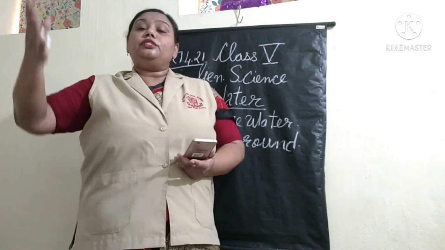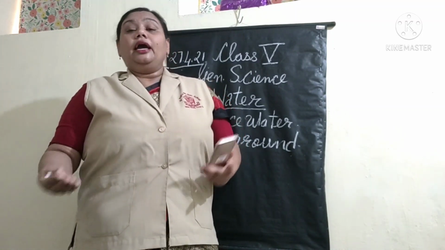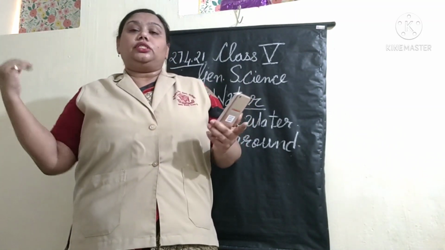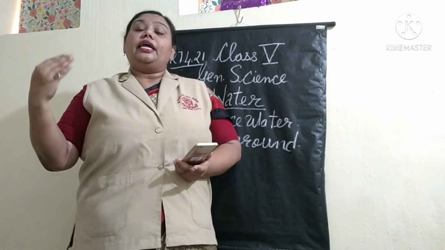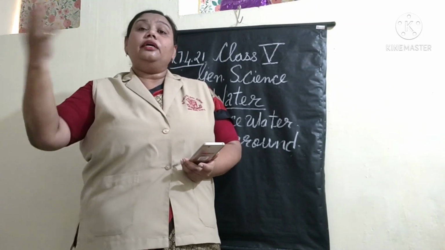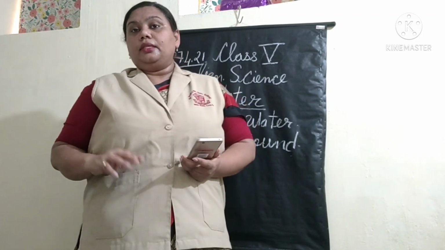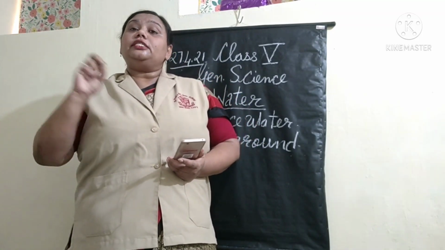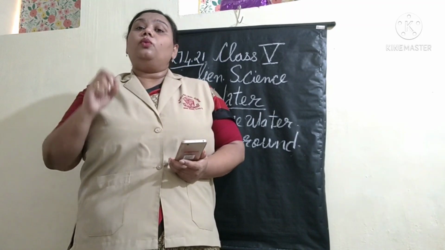So it comes down in the form of rain, and this water again goes into the seas, lakes and rivers from where this water had evaporated. So this is how the water cycle works.